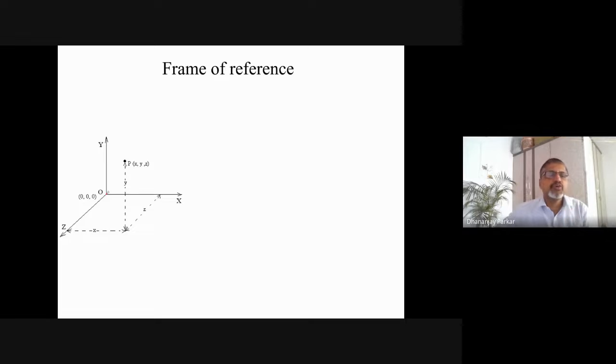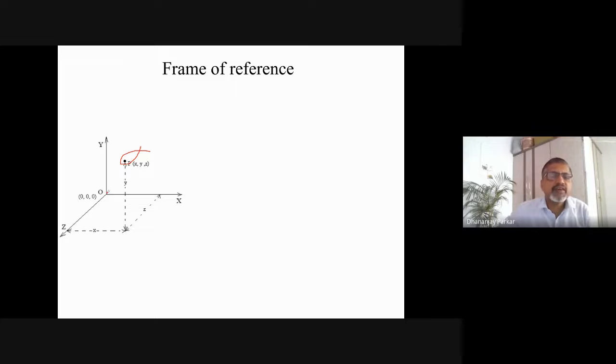Okay, so x coordinate is 0, y coordinate is 0, and z coordinate is 0. And with respect to this origin, the location of point P is given. So what is the distance? First of all, we will have to go x distance on the x-axis, then y distance we will have to travel on the y-axis, and then definitely z distance on the z-axis you will have to move to reach this point P. So the coordinates of this point are called x, y, z.